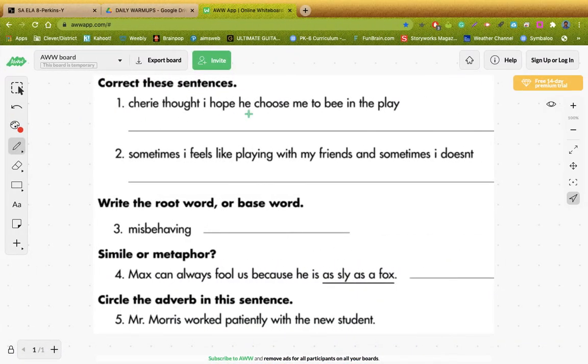Okay, correct these sentences. Here we go. Sherry thought, I hope he choose me to be in the play. Guys, I'm telling you right now, speech tag, which means we have dialogue, which means we need quotations, and we may need a comma somewhere too, because we typically do that after a speech tag or before it sometimes. So Sherry thought, it's the same thing as saying, Sherry said, I hope he choose me to be in the play. And obviously, I'm reading it the way they wrote it.